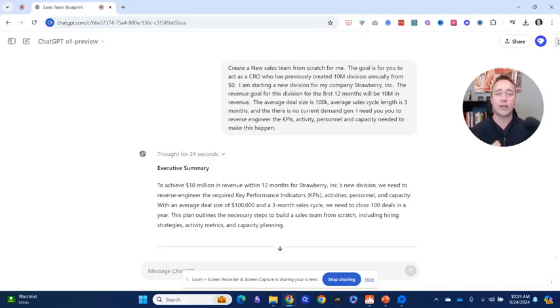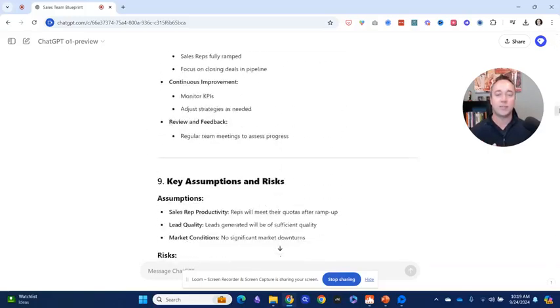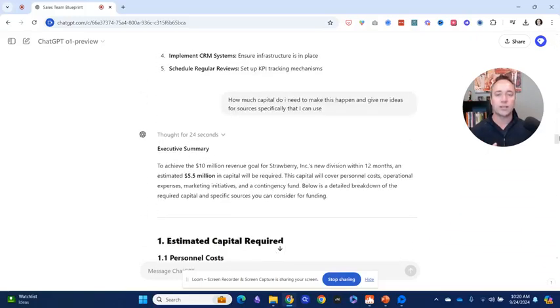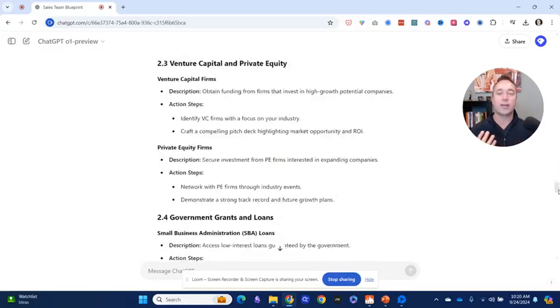So just as a quick recap, one of the things that I did is create a revenue team or a sales team from scratch, identified the goals and the strategy and the average deal size, as you can see here. And then on top of it, I also asked, how much capital do I need to have to make this happen? Give me ideas for sources specifically that I could use, right? And then we created capital requirements.